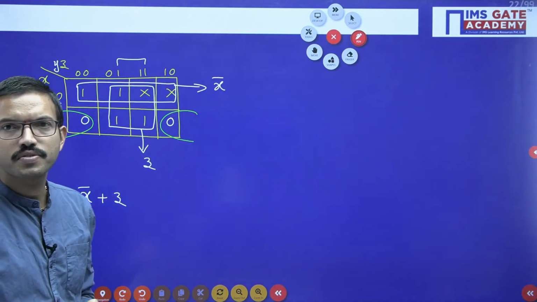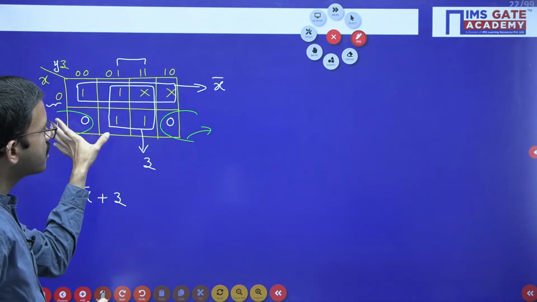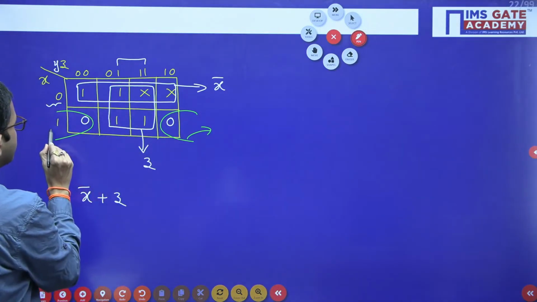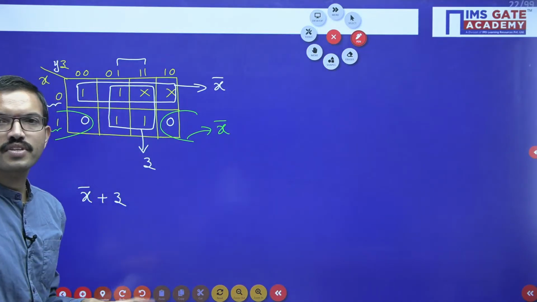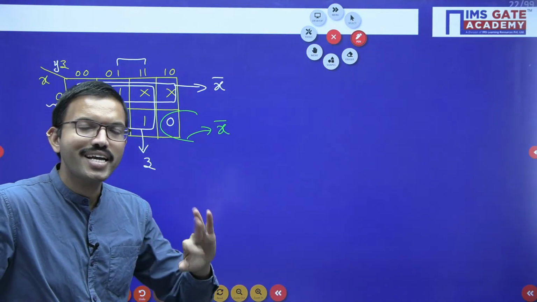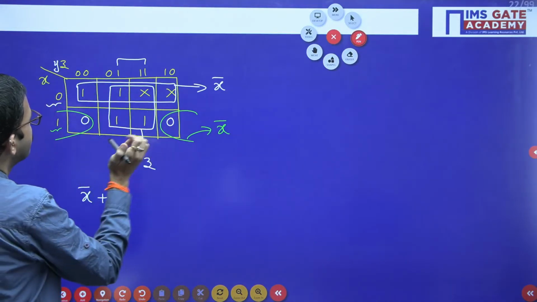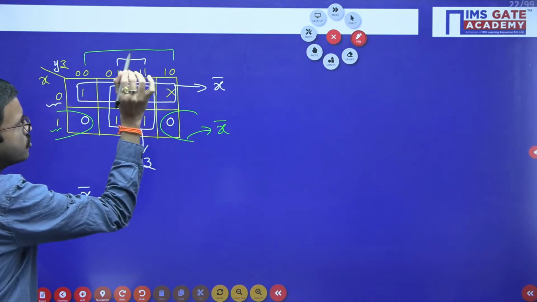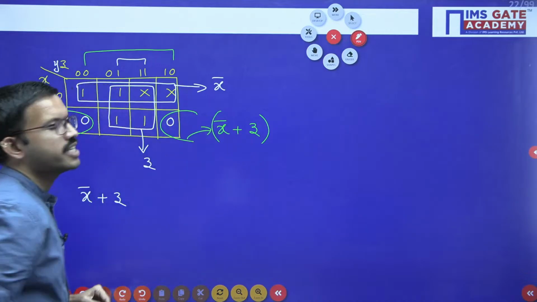Grouping of 2 zeros. Now, for this grouping of 2 zeros, with respect to the row, the x value is 1, that means x bar. Whatever notation you are considering for min terms, exactly the opposite we have to consider for max terms. So x bar, then column wise z value is 0, that means normal, x bar plus z.